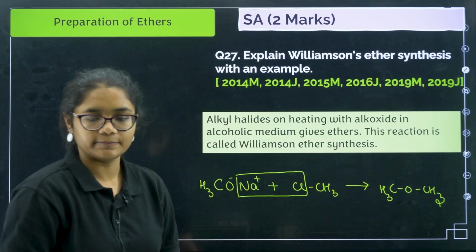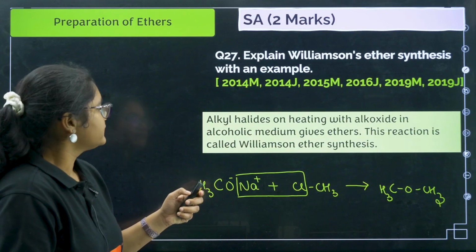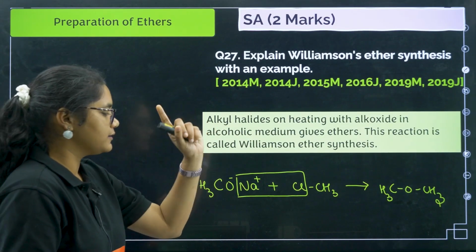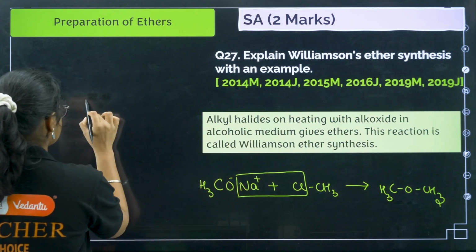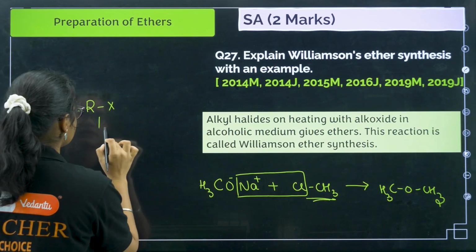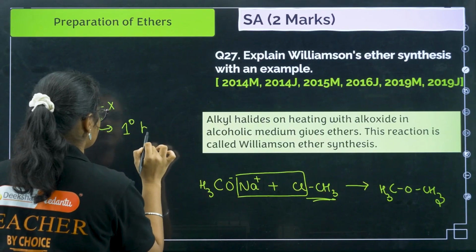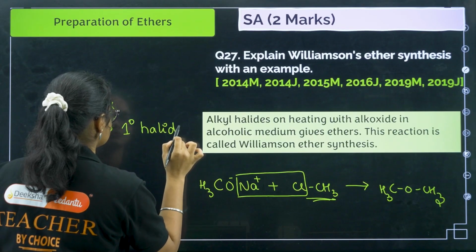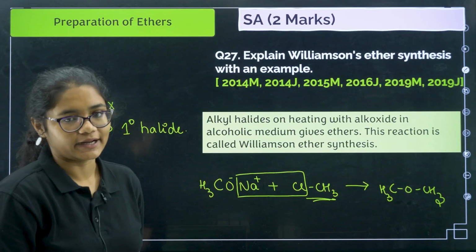This is the example, clear. Next, here one condition that you should remember is this RX group. This RX group should always be what? A primary halide. Should always be primary halide.